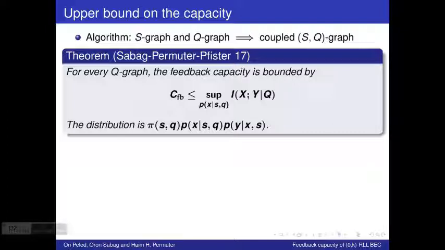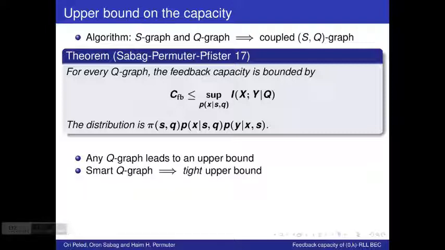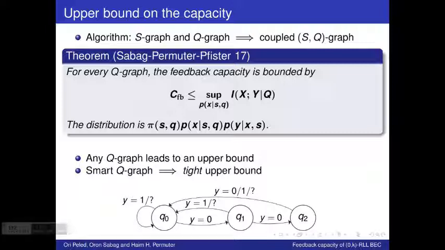The joint distribution is written below, where pi_SQ is simply the stationary distribution of the above-mentioned SQ graph. So any Q-graph leads to an upper bound. A smart choice of a Q-graph will lead to a tight upper bound. The example we have shown in the previous slide of this Q-graph actually leads to a tight upper bound specifically for the 0-2 RLL case. So in this method, we were able to compute an upper bound for the feedback capacity without reverting to the non-feedback capacity at all.